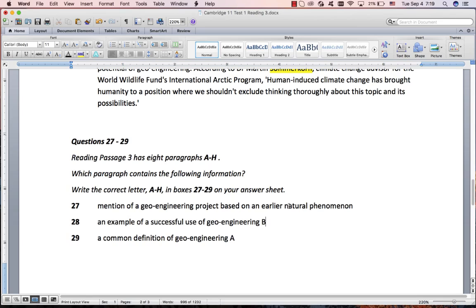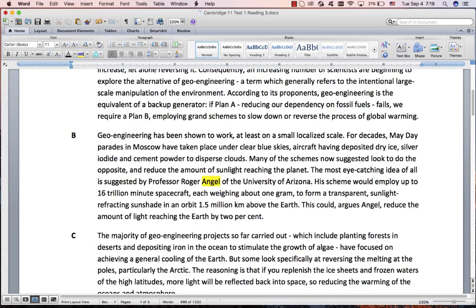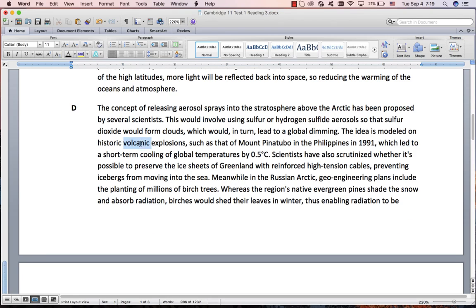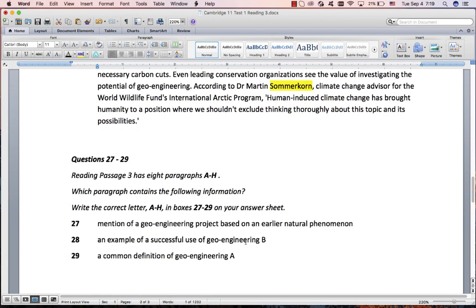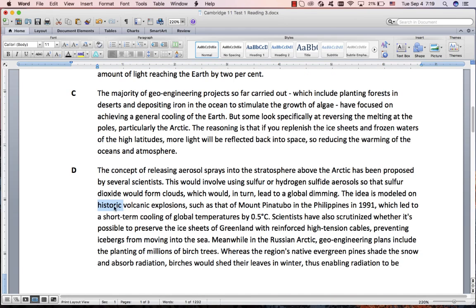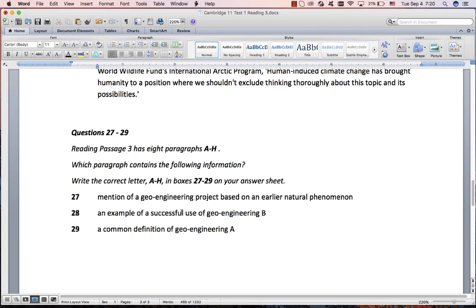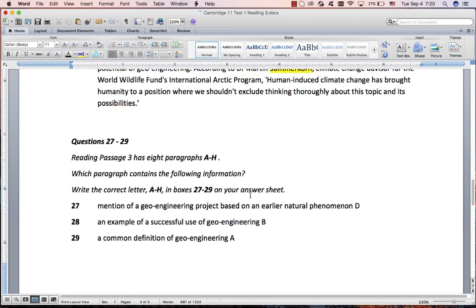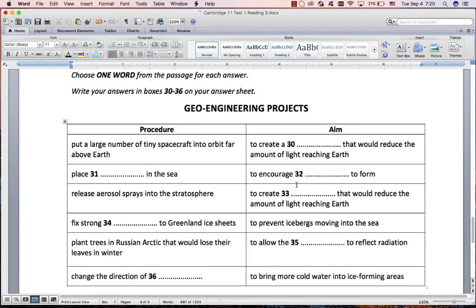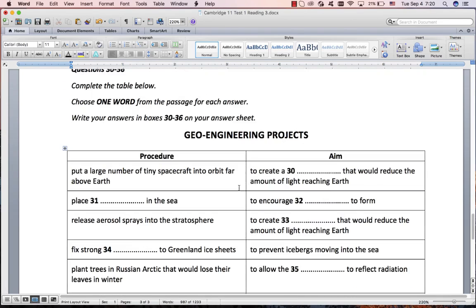And then finally, now you're scanning for a natural phenomenon. No easy way of doing this. The only strategy is scan, scan, scan. The natural phenomenon actually was a volcano. You could also have scanned for something about earlier. And that's our word for earlier. Something in history. Historic volcanic explosions, earlier natural phenomenon. No easy way to find that. Just scan. But you needed to know what you're looking for. And there we go. All right. Actually, for reading 3, that wasn't so bad, this whole thing, because we got some very nice ones over here. Great. Thank you very much.